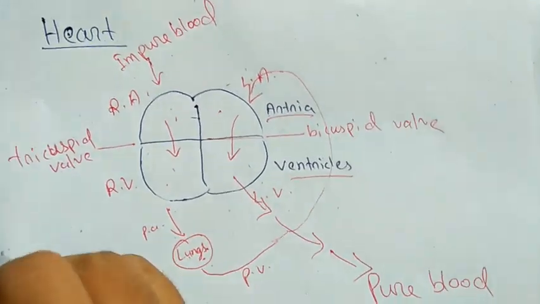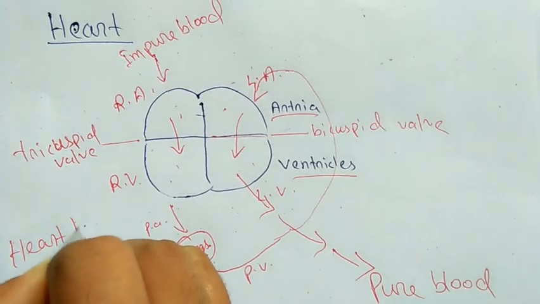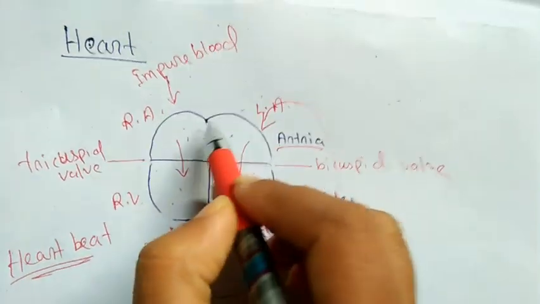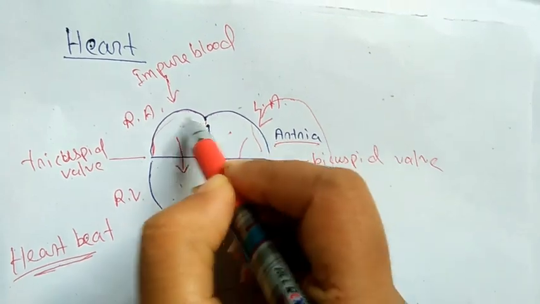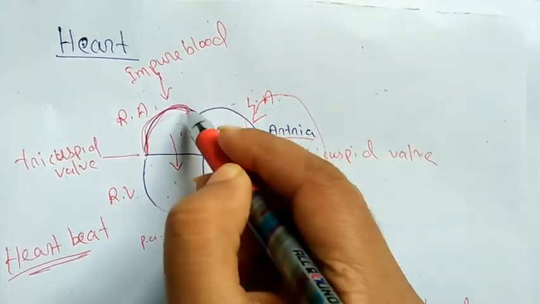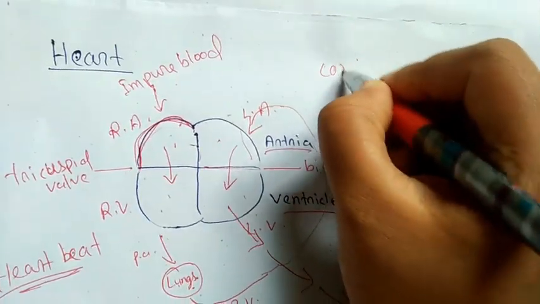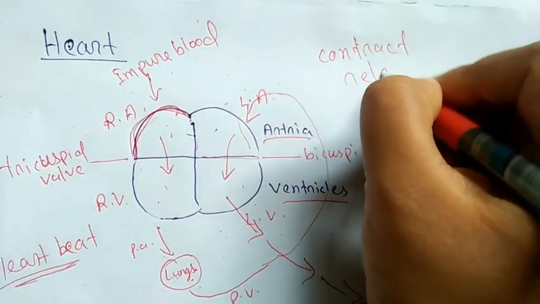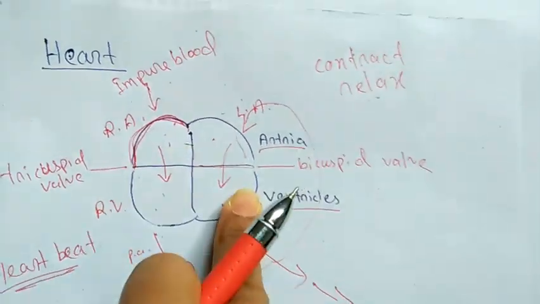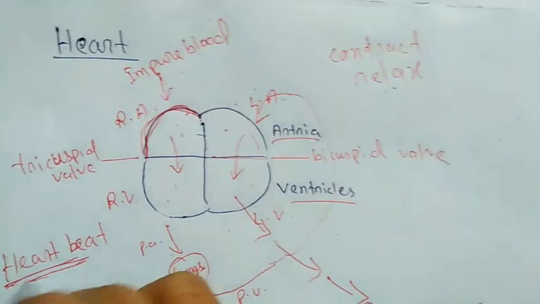Another term you will see is heartbeat. So what is actually a heartbeat? See, the different chambers of the heart are made up of muscles. These muscles contract and relax rhythmically to pump the blood. So this contraction and relaxation is called heartbeat.